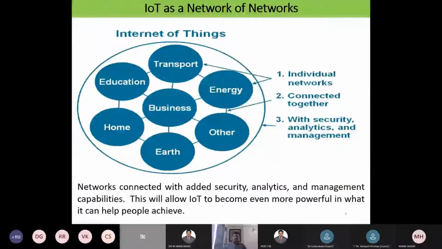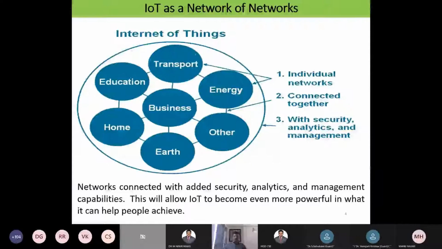Internet of Things, you see that we have in our country, transport is one sector, education is another sector, home management is another sector, earth management, others, energy management. You see, many sectors are there. Every sector has its own individual setup. Then we are connecting all the sectors with the help of the Internet of Things.